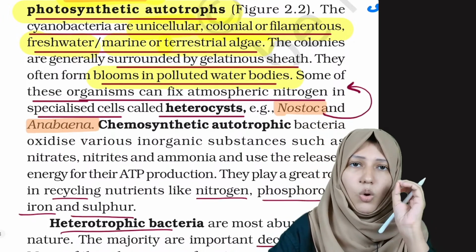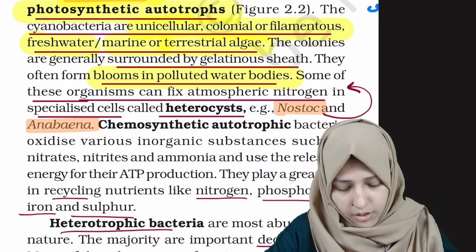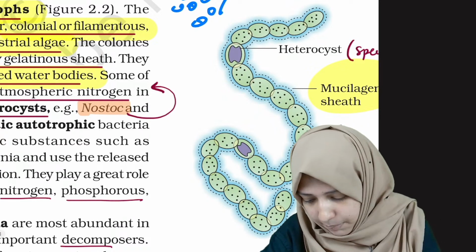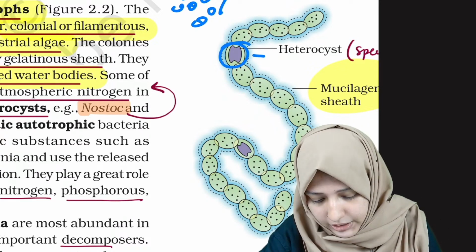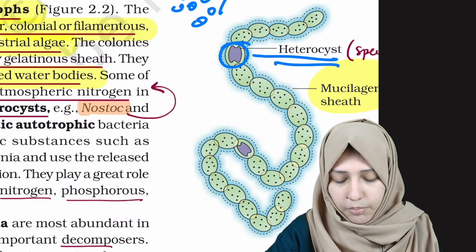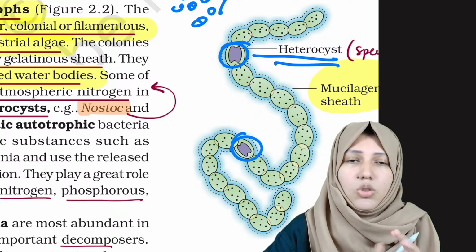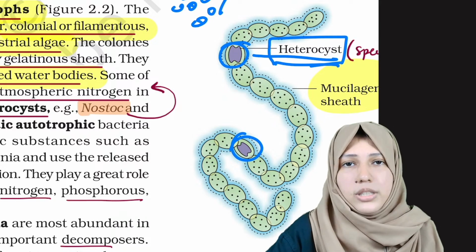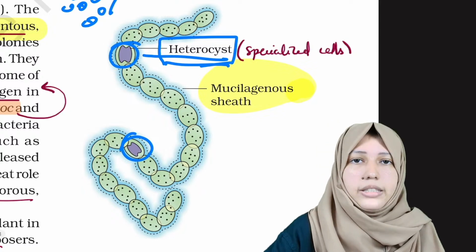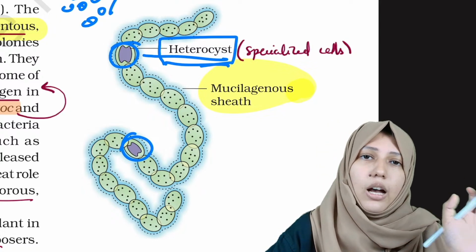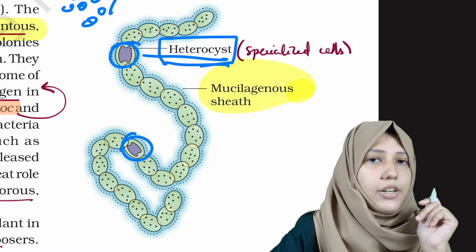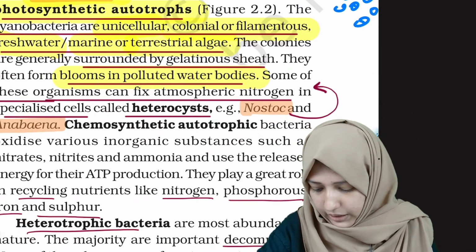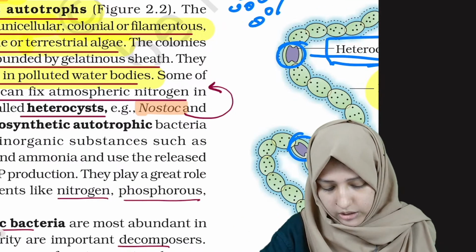Some particular cells in this cyanobacteria can fix their own nitrogen from the environment, and those cells are known as heterocysts. Okay, specialized cells. Those are the specialized cells which are able to produce nitrogen of their own. These organisms can fix atmospheric nitrogen in these cells. So this is the thing.